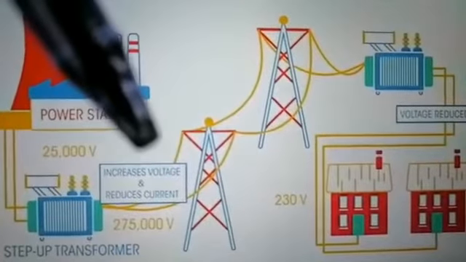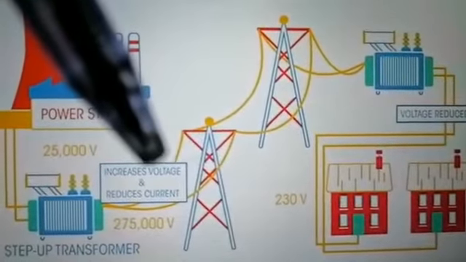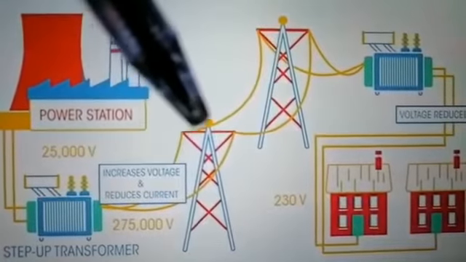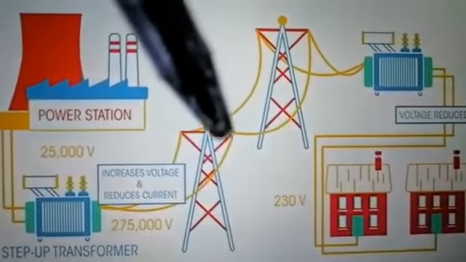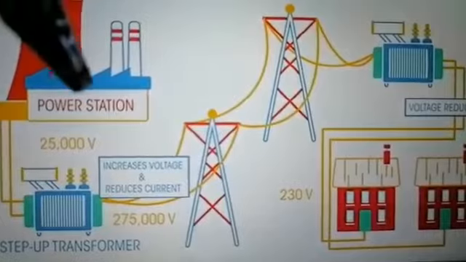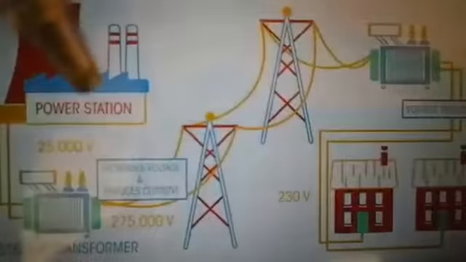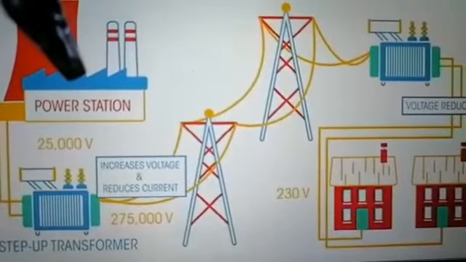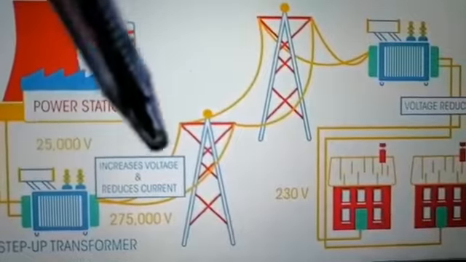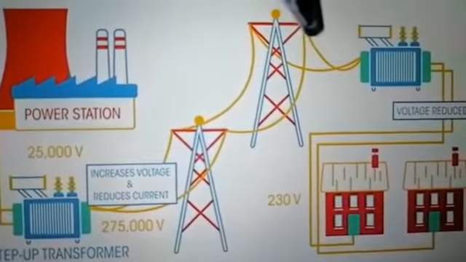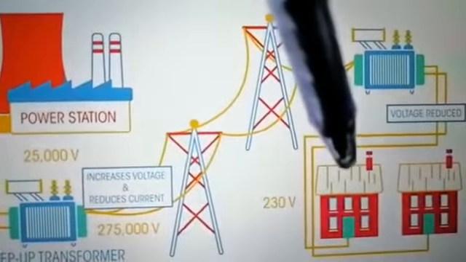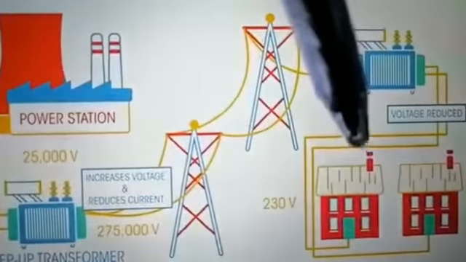So here you can see that electricity travels along the wire. You can see these wires from the power station. Here is the power station where electricity is generated and then travels with the help of wire to our homes.